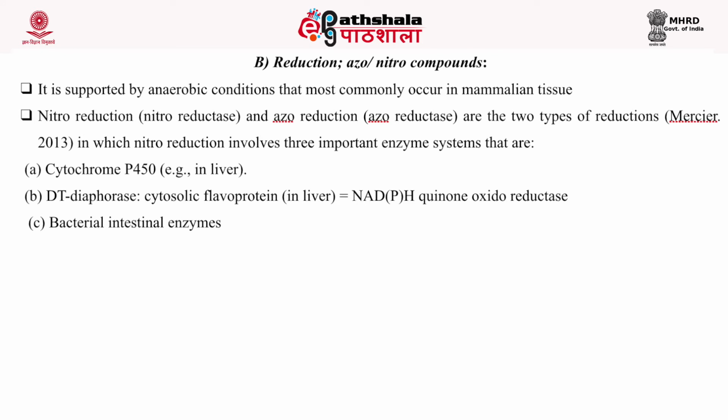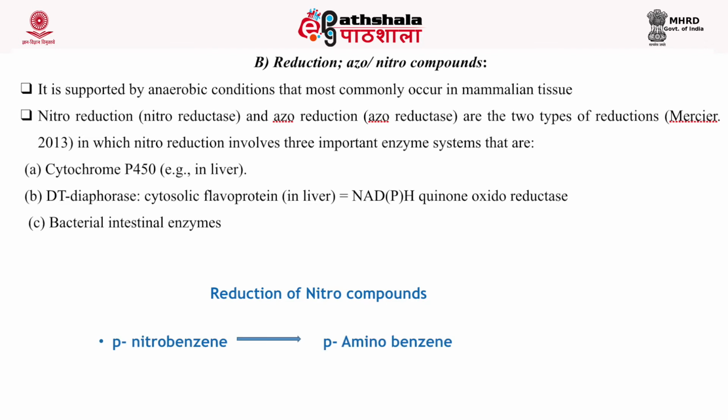One is cytochrome P450, the second is the NADPH quinone oxidoreductase system, and the third is bacterial intestinal enzymes. Reduction of nitro compounds: nitrobenzene is converted to p-aminobenzene and p-nitrophenol is converted to p-aminophenol with the help of the enzyme nitroreductase.